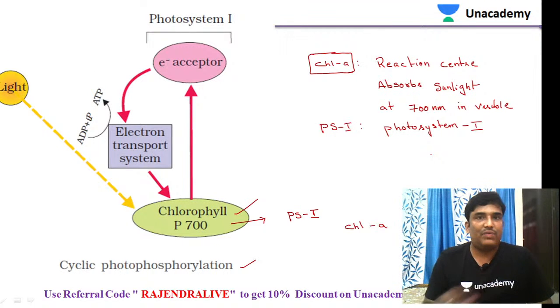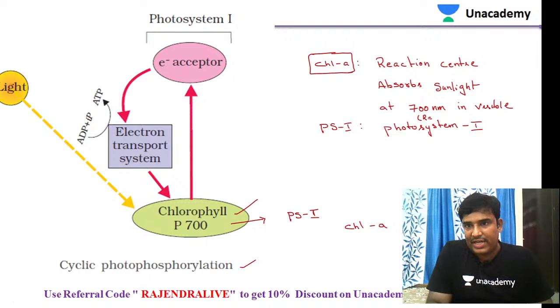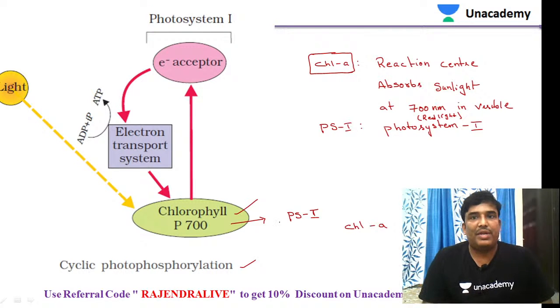Photosystem 2 was observed later, in which the chlorophyll A molecule absorbs light at 680 nanometers. 700 nanometers is in the far red light. So in photosystem 1, one of the chlorophyll A molecules absorbs light at 700 nanometers, and that is the reason the name P700 was given.